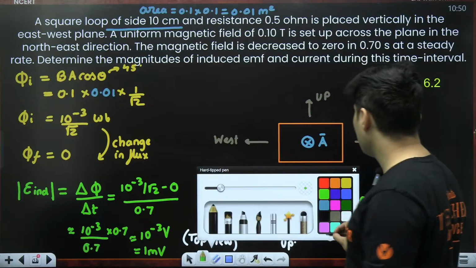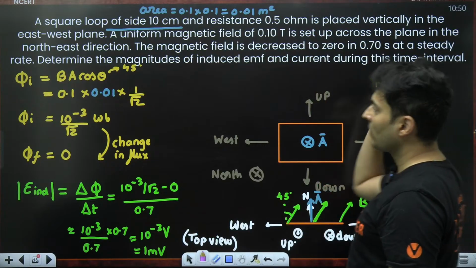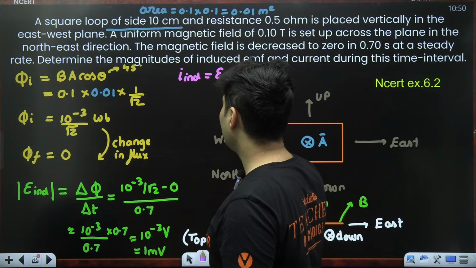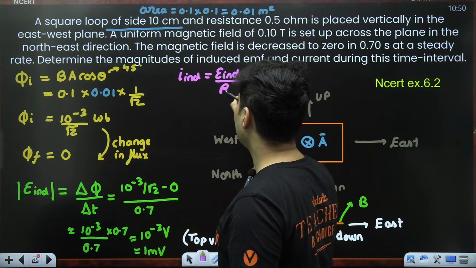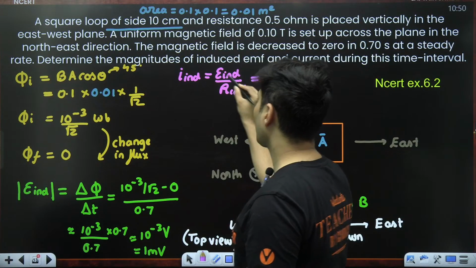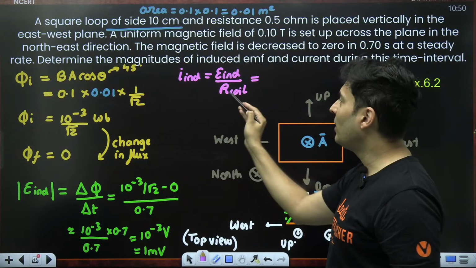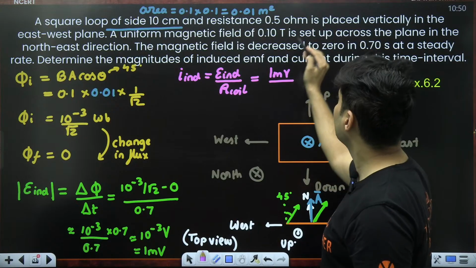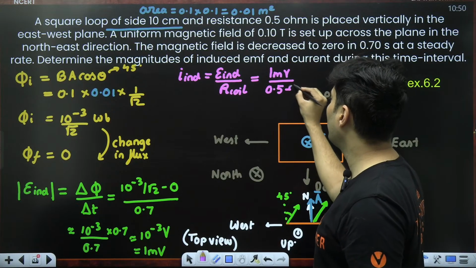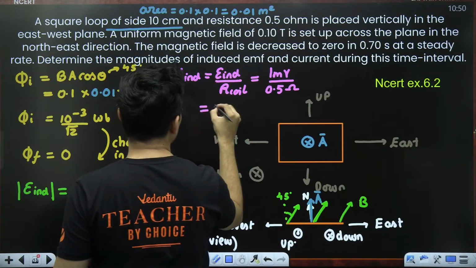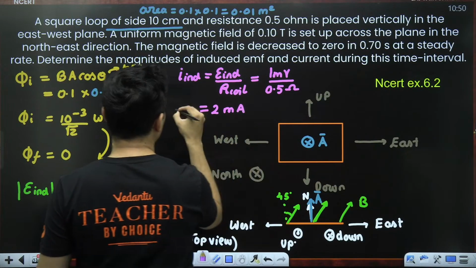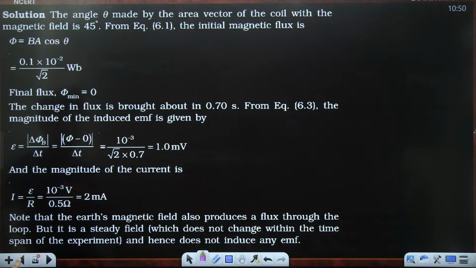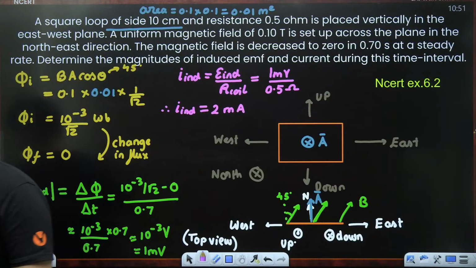Now the another question is also there, which is about current. How do I find the current? Guys, the current which will be created will be the EMF which is generated divided by the resistance of that particular coil. Ohm's law, E is equal to IR, so I will be E by R. So EMF is 1 millivolt. Resistance, is it given? 0.5 ohms. 1 by 0.5 is 2. So it will become 2 milliampere. So the current which is induced is approximately 2 milliampere. I hope this is absolutely clear.